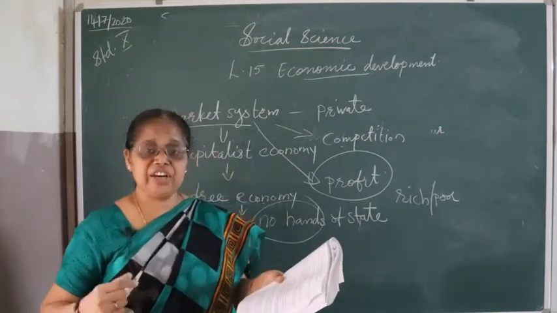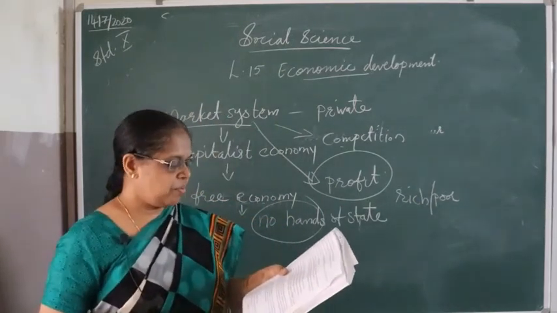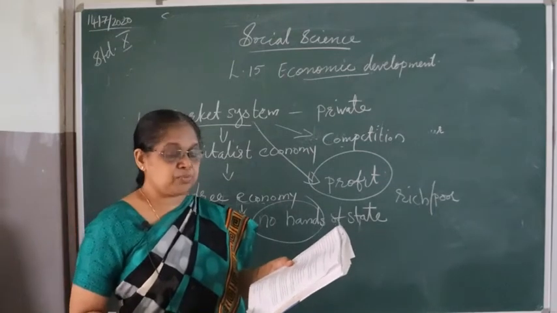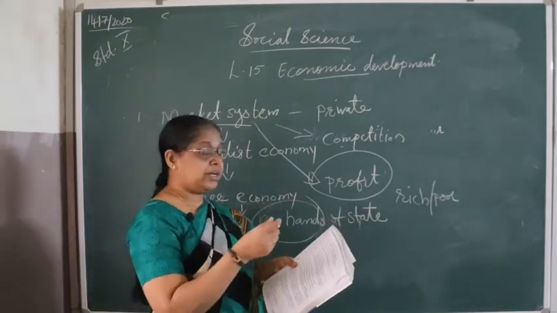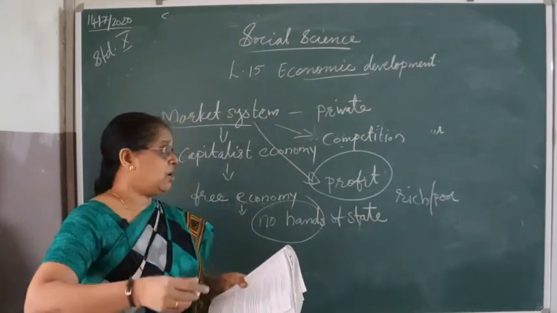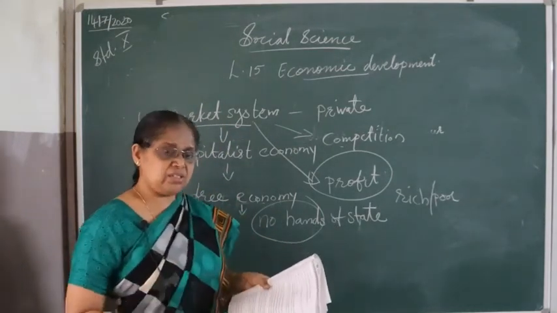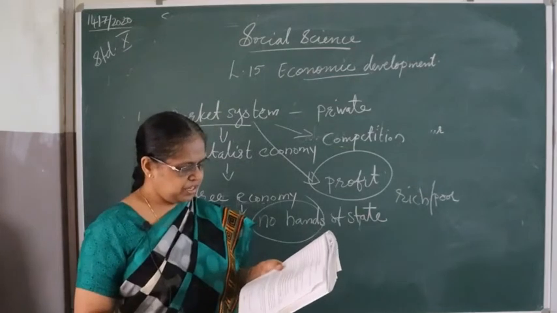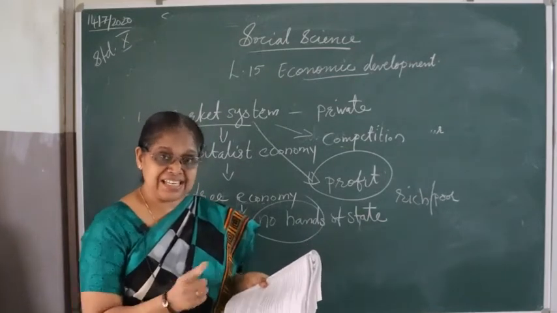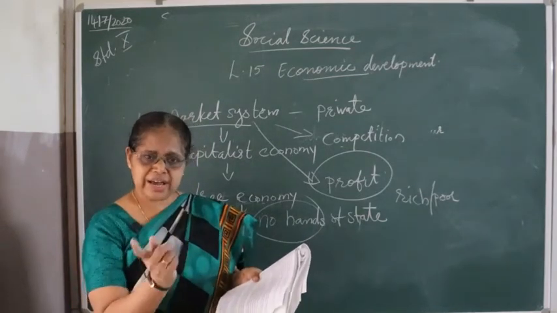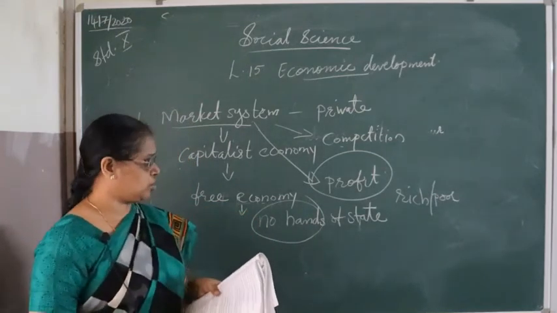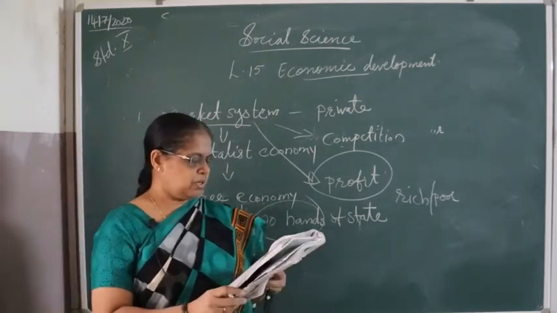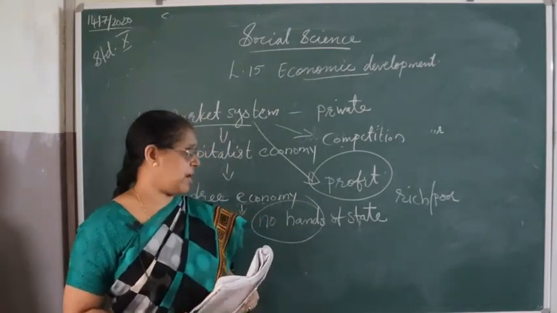And there is a fear of monopoly, economic instability, exploitation of labor, etc. If one product is produced by one company for centuries, monopoly will be there, economic instability, it can always change, and exploitation of labor also happens. So these are the limitations of this market system.